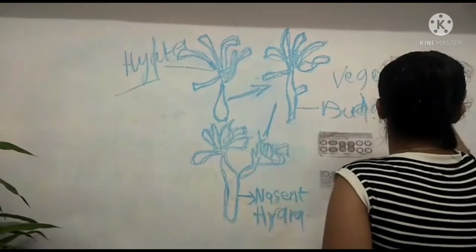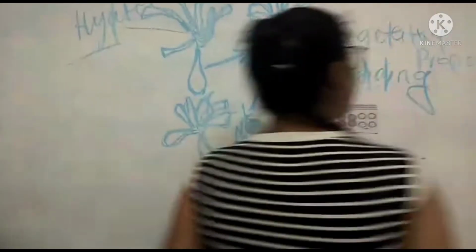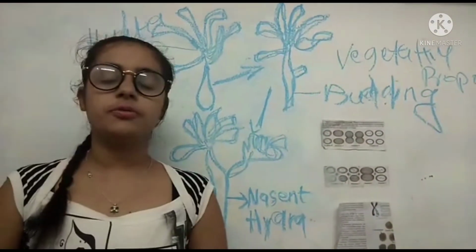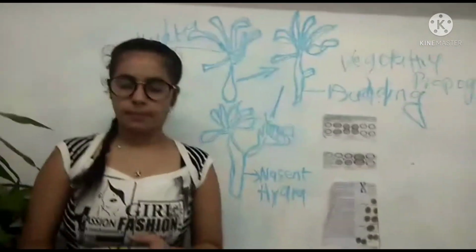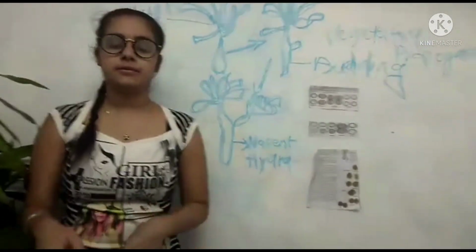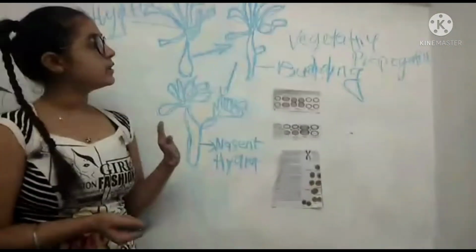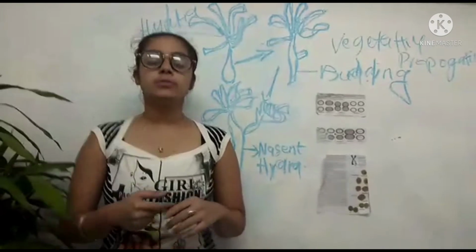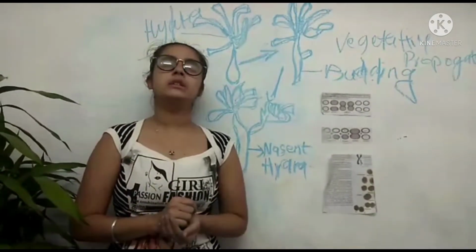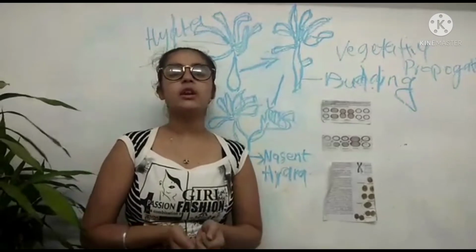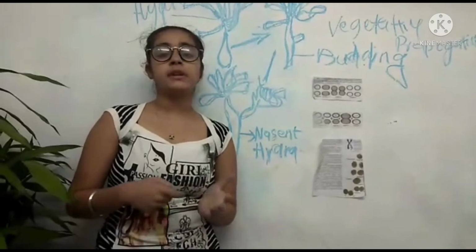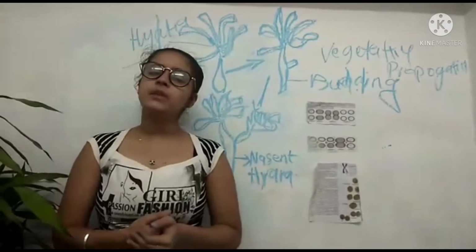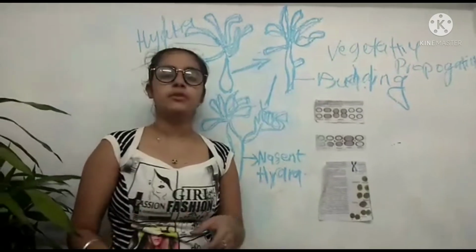In vegetative propagation, reproduction in plants takes place due to root, stem, bud and leaf. In the case of potato, it takes place on the eyes on the tuber, whereas in sugarcane or grasses, it takes place in the buds present on the nodes, and in bryophyllum it takes place in buds present on the margin of the leaf.